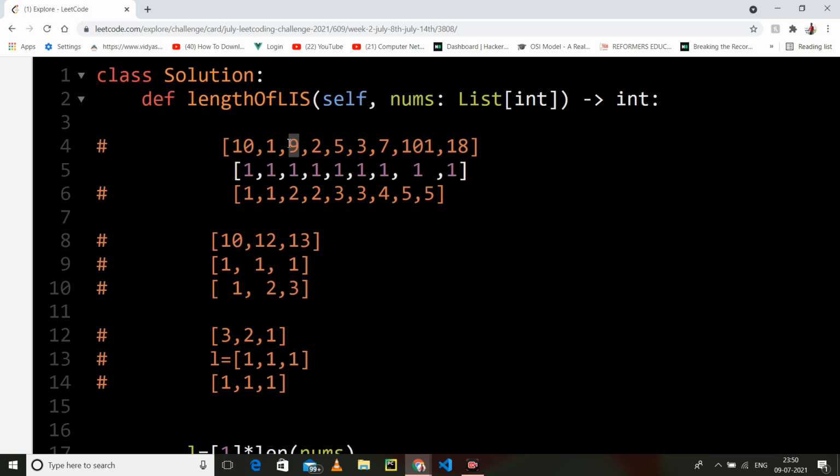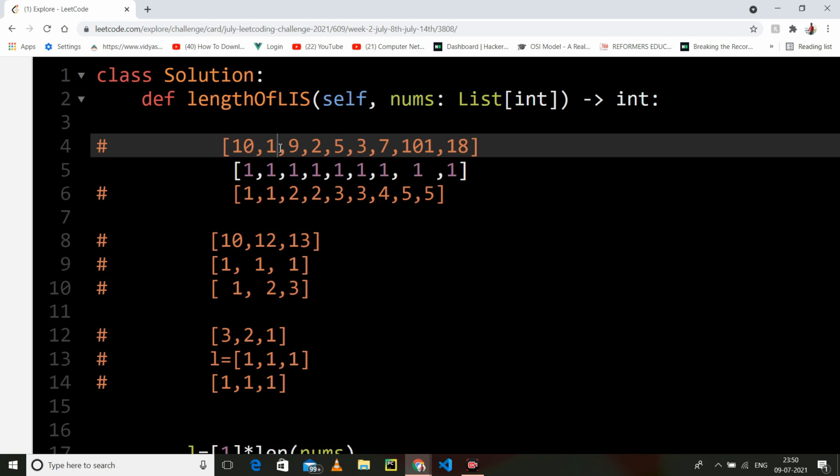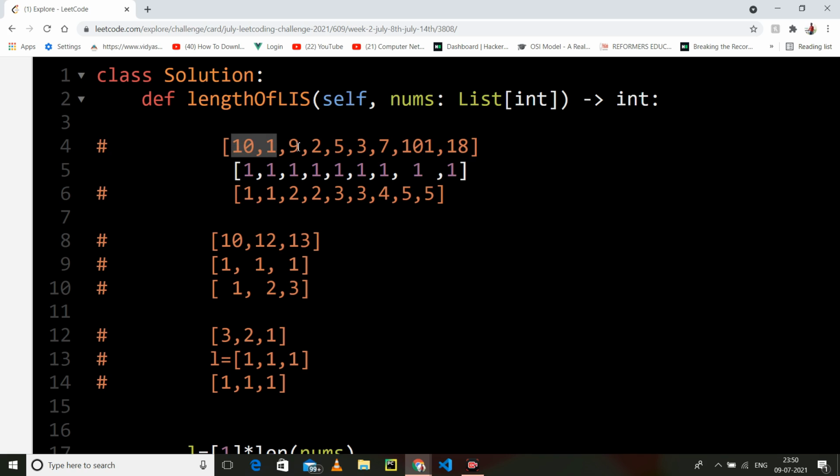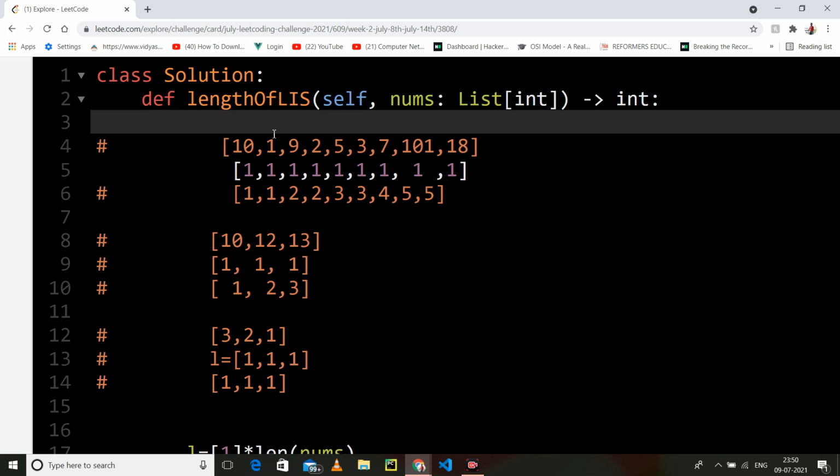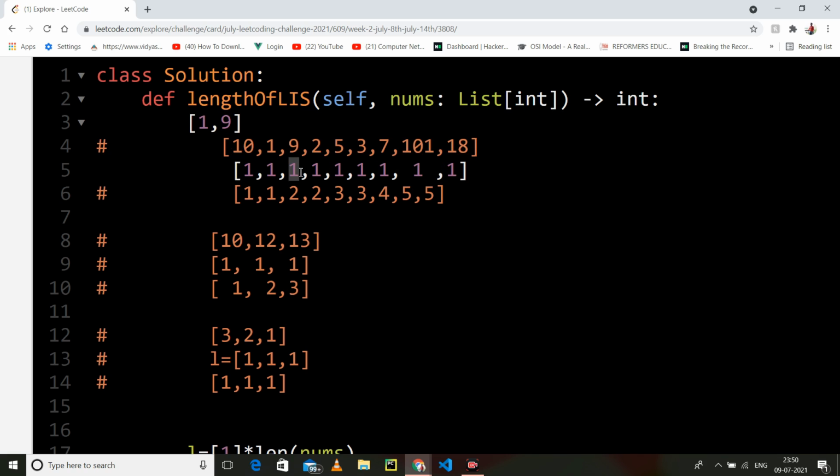Then we go here and check whether 9 is greater than its previous element. Yes, because 1 is less than 9, and 1 and 9 form an increasing subsequence. So we take the previous maximum subsequence length and add 1. Previously I had 1, now I am appending 9 as well, so the length becomes 2.